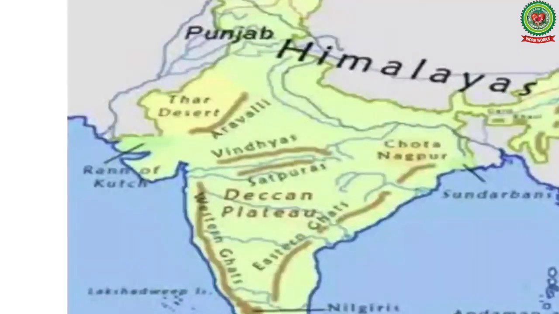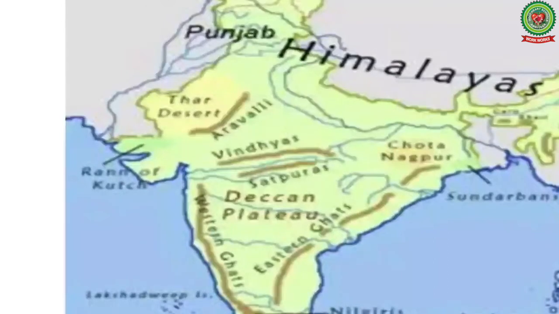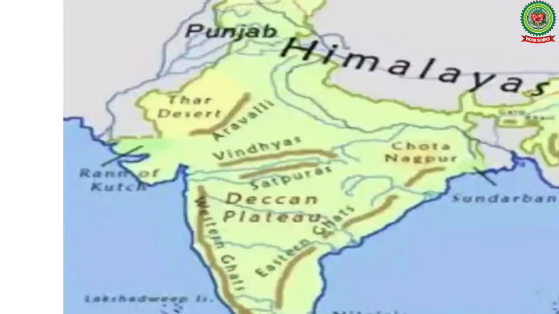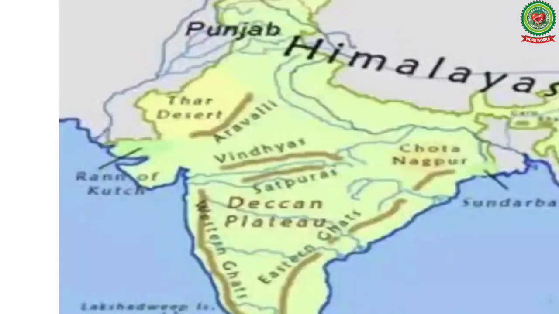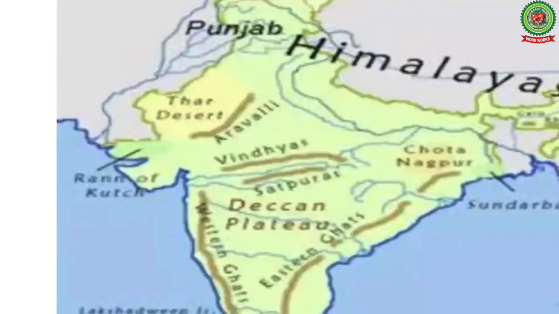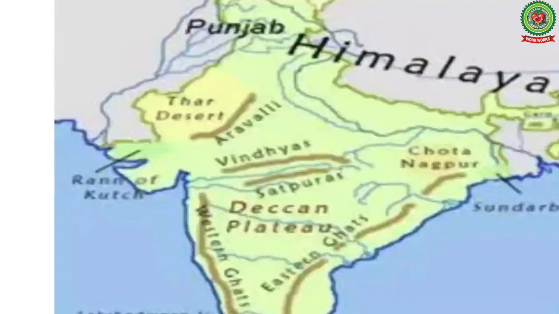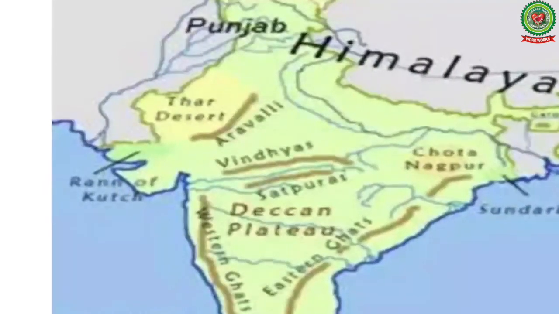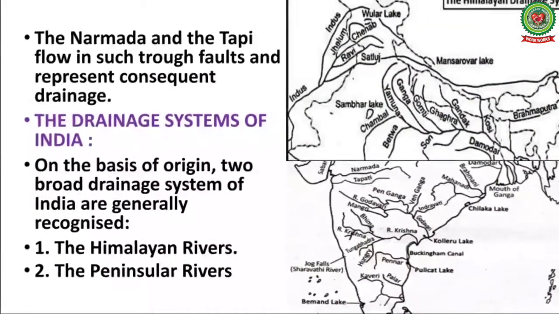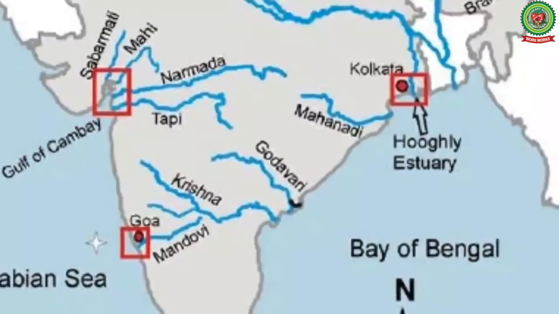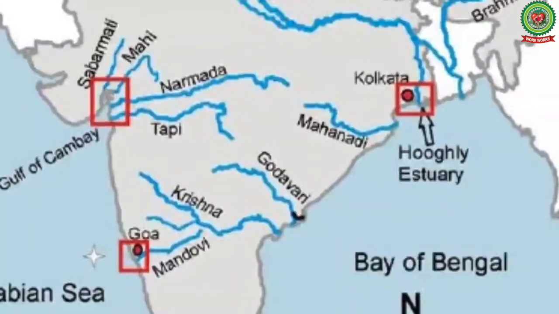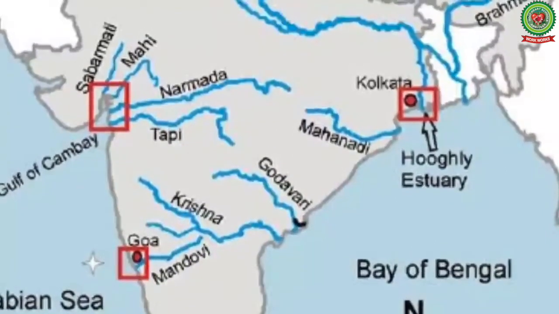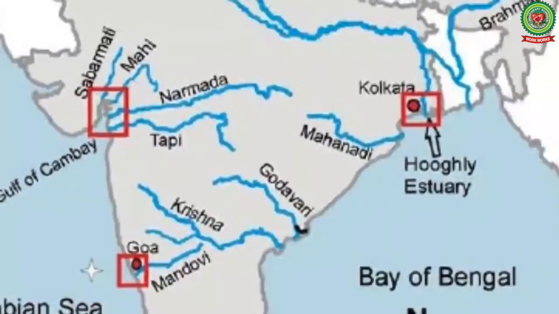The second distortion took place at the time of formation of Himalayan rivers, when the northern flank of the peninsular block suffered subsidence and consequently trough faulting took place. The Narmada and the Tapi flow in such trough faults, which means they flow through rift valleys and represent consequent drainage.